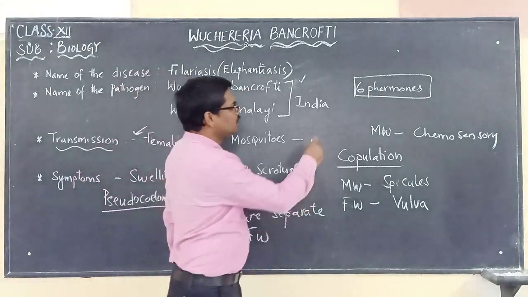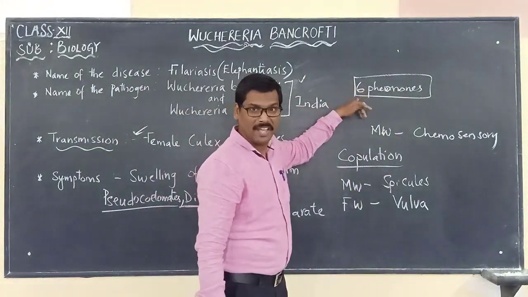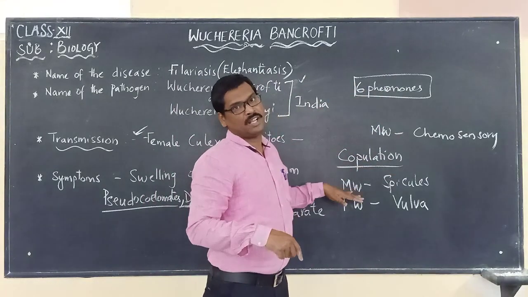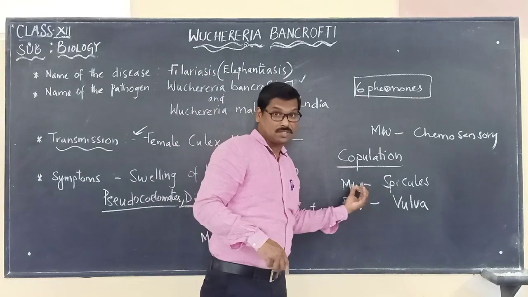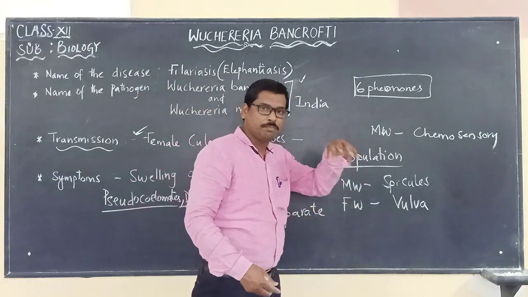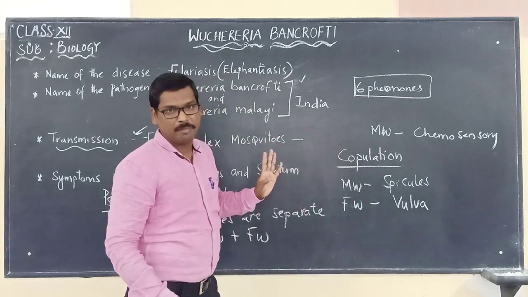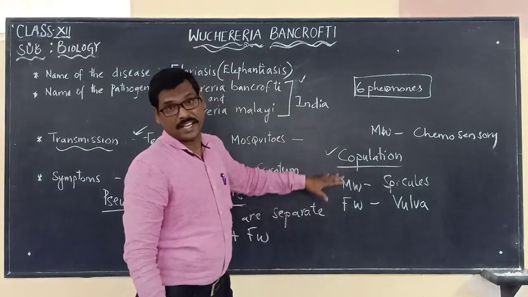So please remember that there are pheromones that are produced by the female to attract the male worm. Once it is attracted, with the help of the spicules present in the male worm, it opens the vulva of the female worm and deposits the male gametes for the process of fertilization. This is how the copulation takes place.